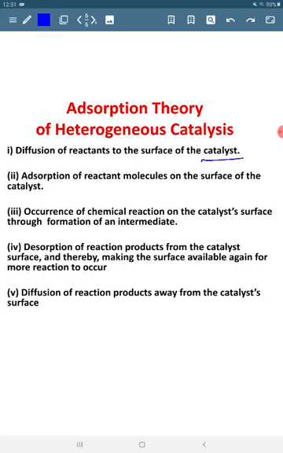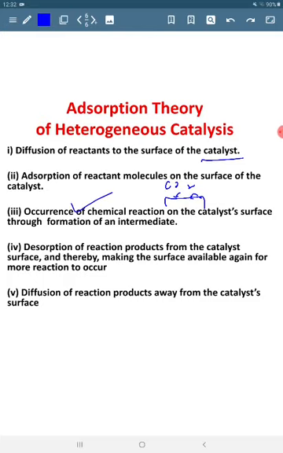Let's consider that reaction where the catalyst is solid and the reactants are in gaseous state. So on the surface of solid, gas molecules get adsorbed on the surface of solid, and after adsorption what happens? The concentration of gaseous molecules on a specific area increases. So when the concentration increases and on that particular area the reactant molecules get a chance to collide with each other more effectively, their bonds will become weak and the reaction will occur.